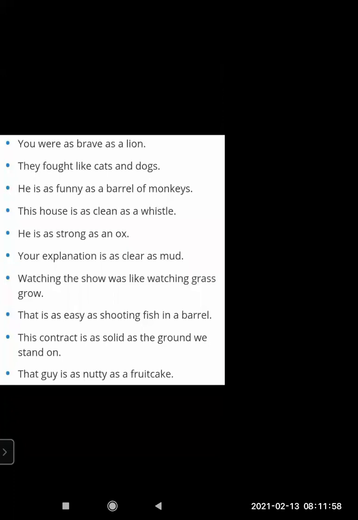Watching the snow was like watching grass grow. There is a task that is as easy as shooting fish in a barrel. This contract is as solid as the ground we stand on. Like this contract is so firm, so correct. It's like we are standing on the ground, like holding ourselves strong, solid there. That guy is as nutty as a fruitcake. So he's nutty here. It means he's gone nuts. But how much? Like in fruitcakes, we have nuts like that. So here in each example, we see the words like and as are used.